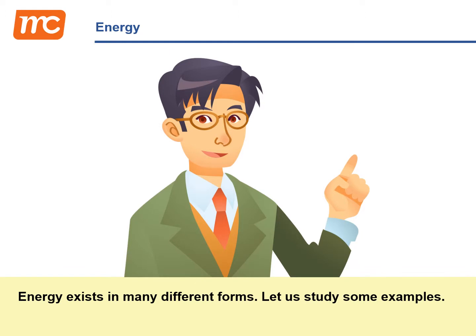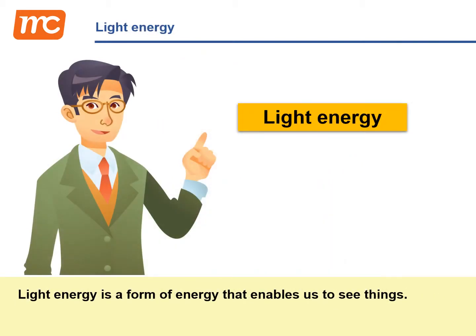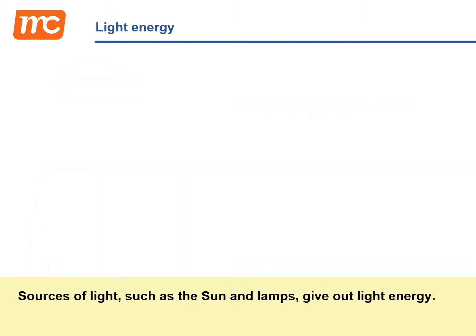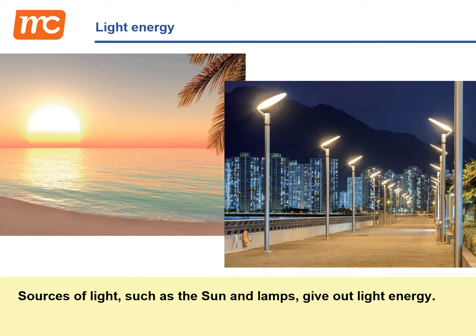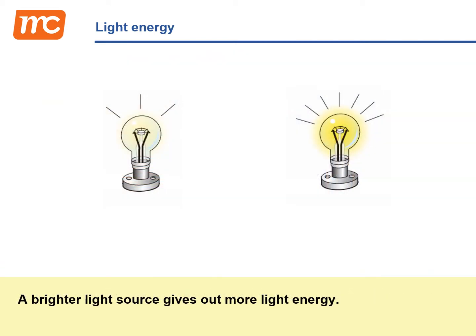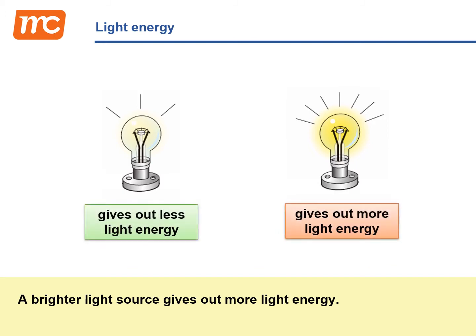Energy exists in many different forms. Let us study some examples. Light energy is a form of energy that enables us to see things. Sources of light, such as the sun and lamps, give out light energy. A brighter light source gives out more light energy.